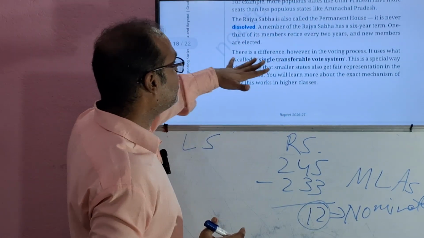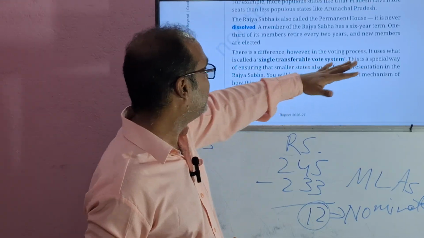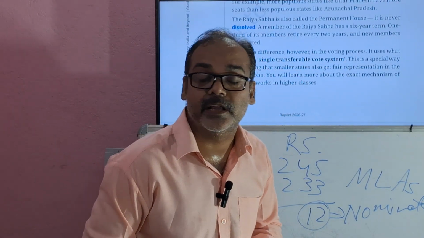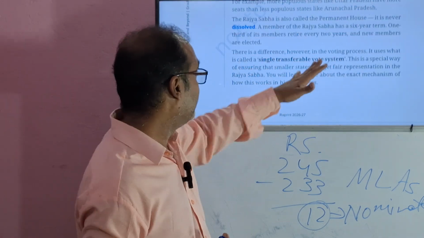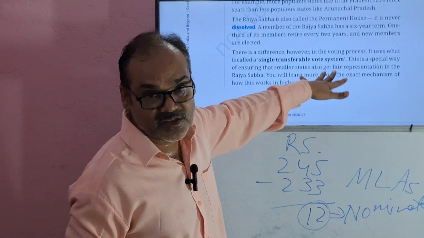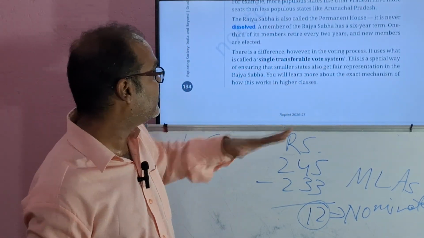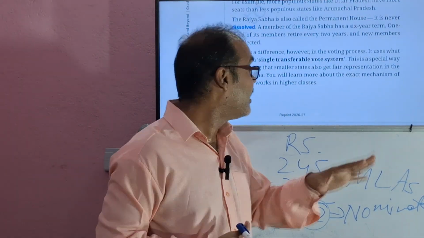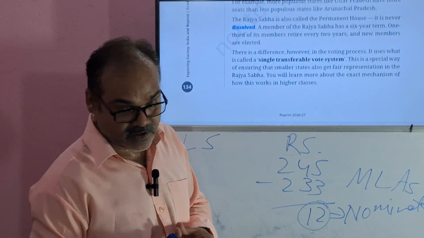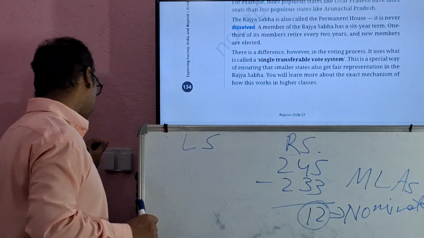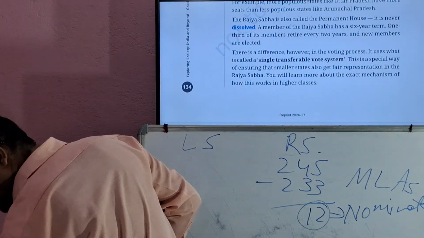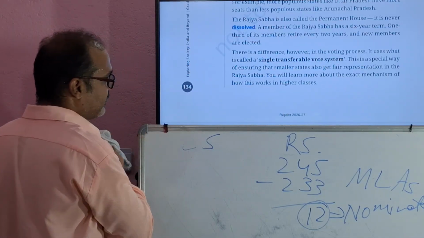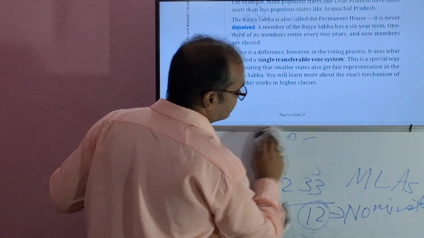However, in the voting process, it uses the single transferable vote system. This is a special way of ensuring that smaller states also get fair representation in the Rajya Sabha. So what we have understood till now are some important facts about Lok Sabha and Rajya Sabha.